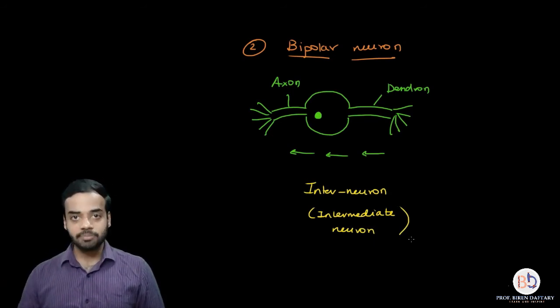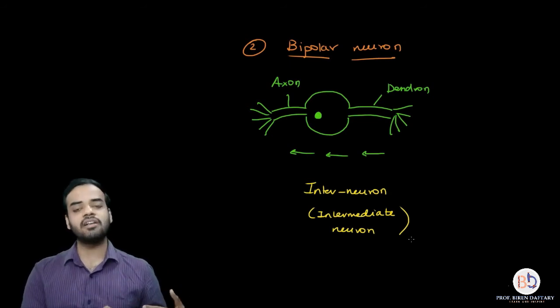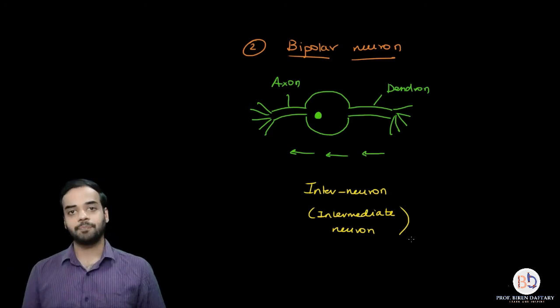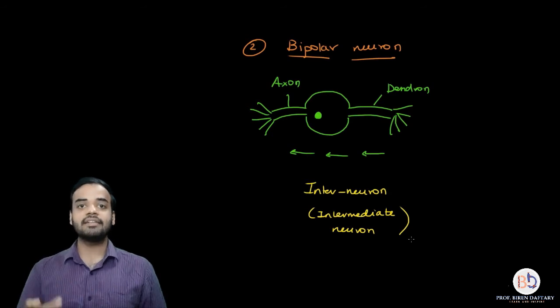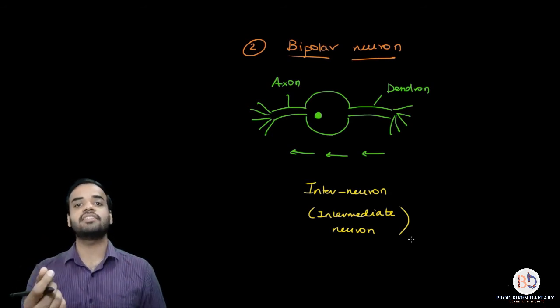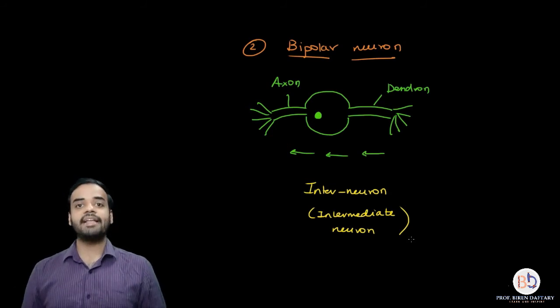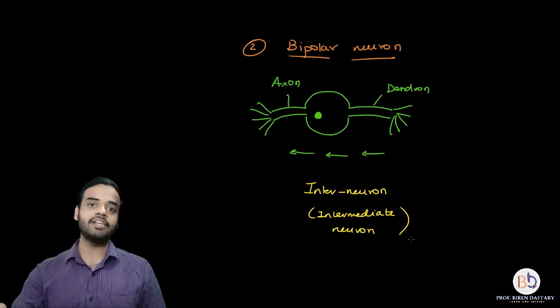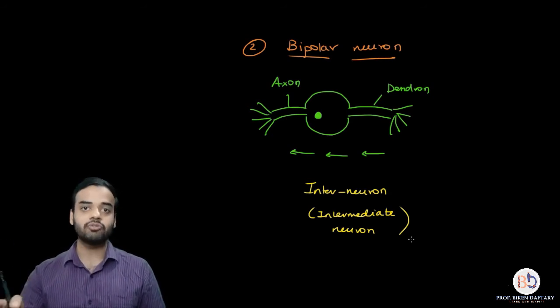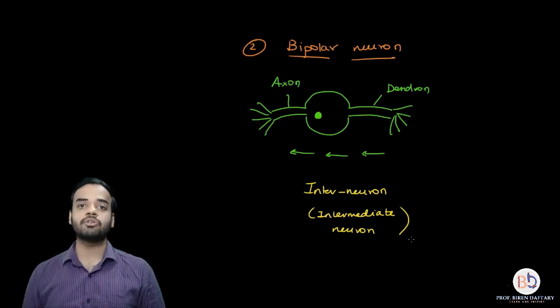That impulse is being carried by sensory neurons from the sensory organ, which is the skin, to the central nervous system, let us say to the spinal cord. Once the message reaches the spinal cord, the next neuron which is connected to the sensory neuron is called an interneuron or an intermediate neuron. The function of this intermediate neuron is to develop a response. For example, if the object is very hot, I cannot keep my finger touched to it continuously. I will have to remove the finger, and that decision will be taken by the interneuron, right?